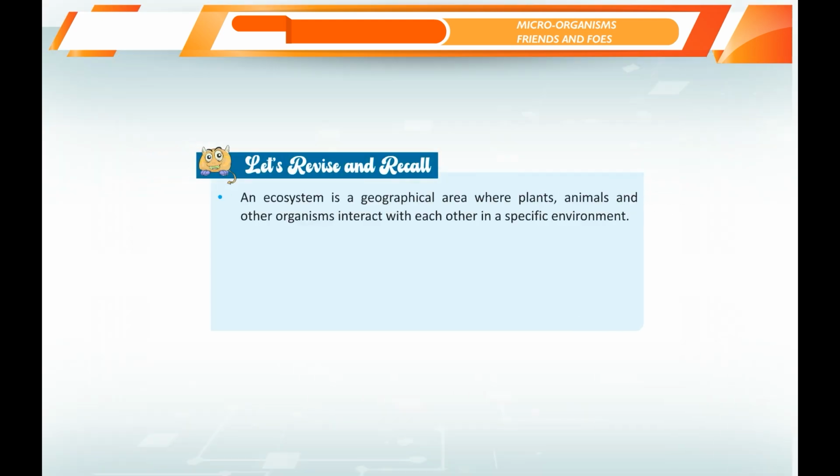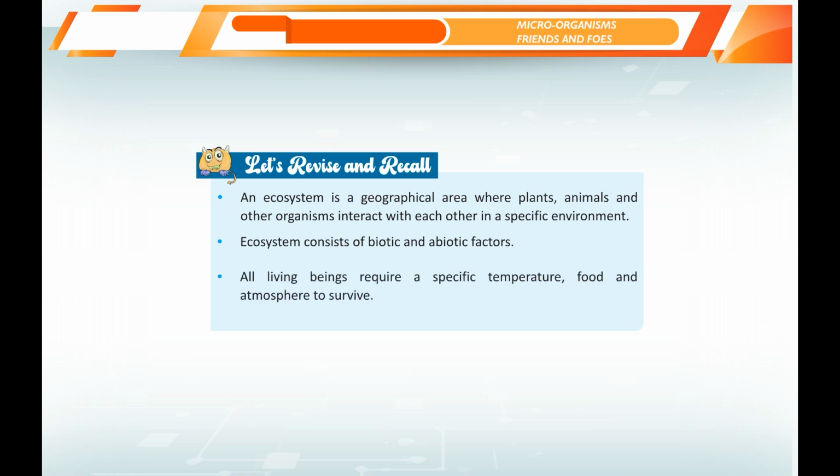An ecosystem is a geographical area where plants, animals, and other organisms interact with each other in a specific environment. An ecosystem consists of biotic and abiotic factors. All living beings require a specific temperature, food, and atmosphere to survive.